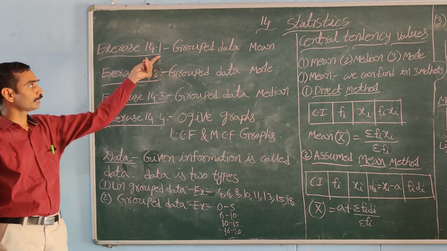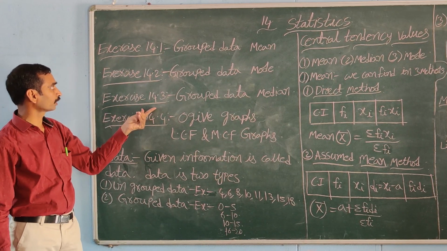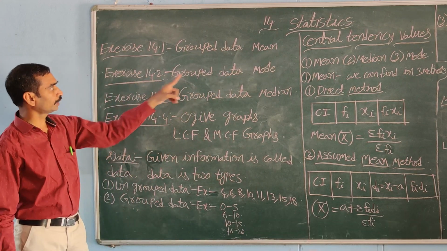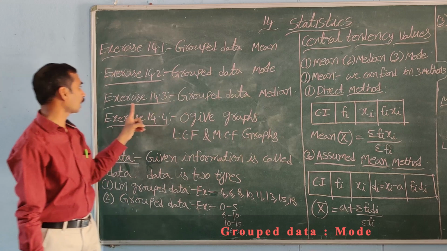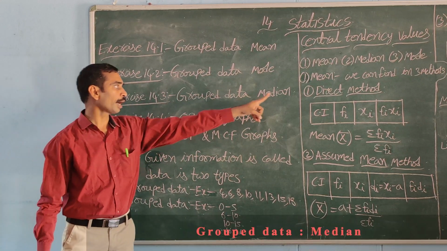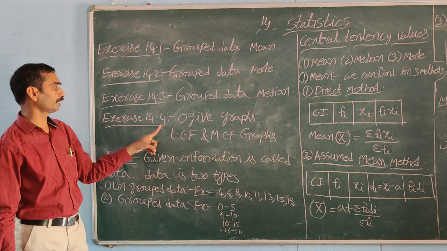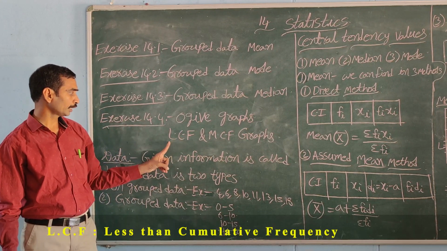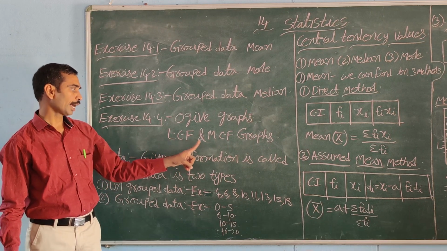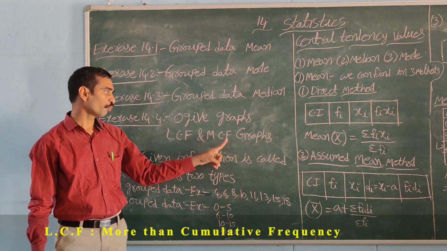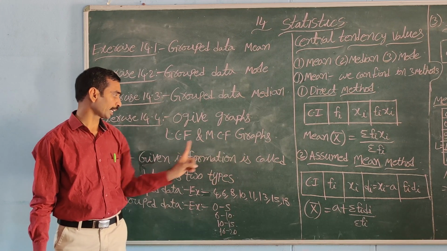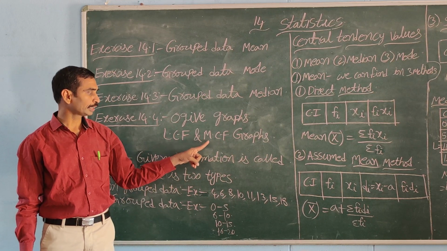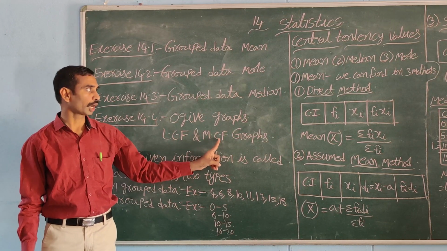Actually in statistics there are four exercises. The first exercise is about grouped data mean. The second exercise is about grouped data mode. The third exercise is about grouped data median. And the fourth exercise is about ogive graphs. In this we get the LCF graph, less than cumulative frequency, and the more than cumulative frequency graph. Here we get two types of graphs. These are very important compulsory questions in the annual exam, the LCF graph and the MCF graph.